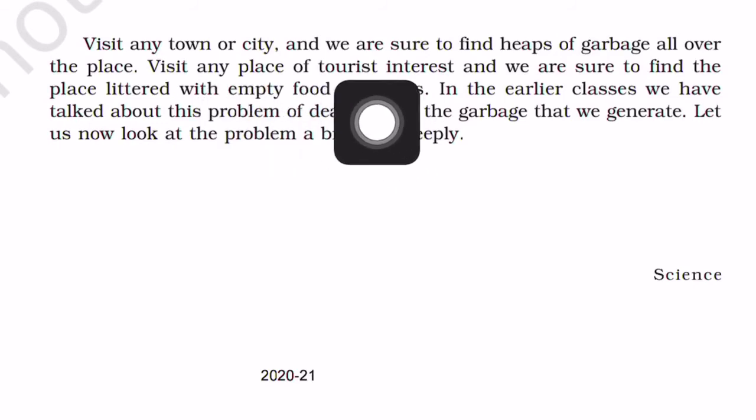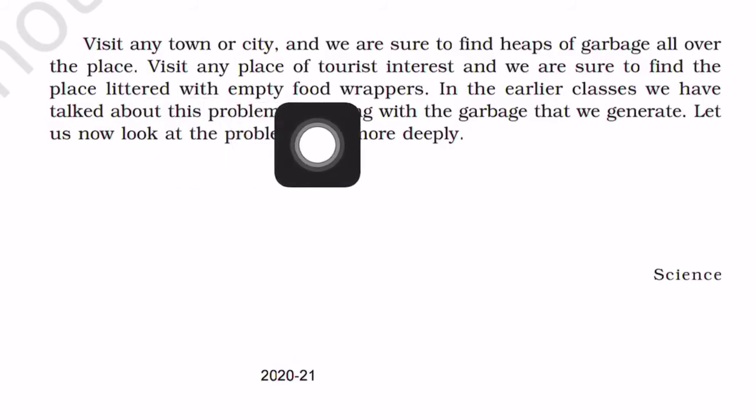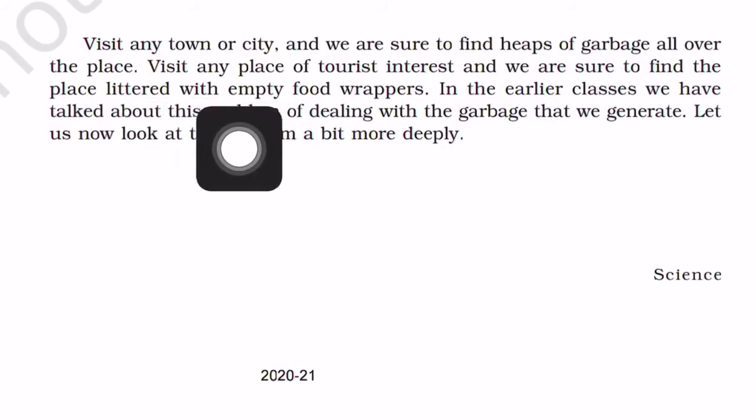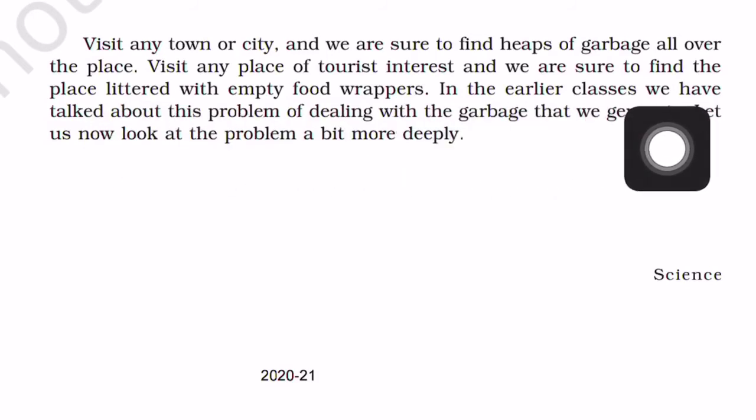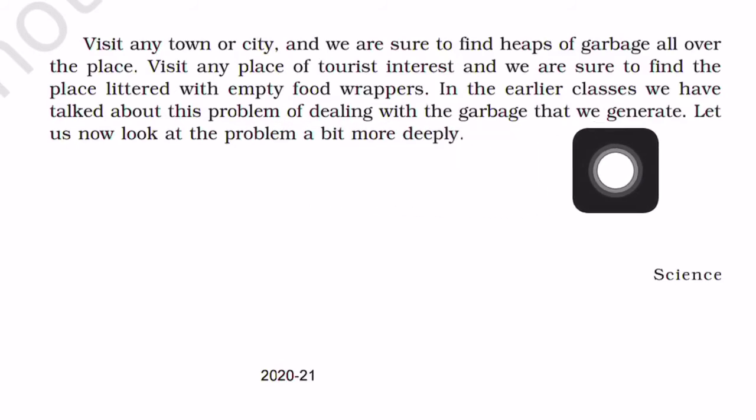In places of tourist interest also, a lot of material produced by people is left around, making a littered area. In earlier classes we have talked about this problem of dealing with the garbage that we generate. In class 9 also, there is a topic on the disposal of waste material produced at tourist places.